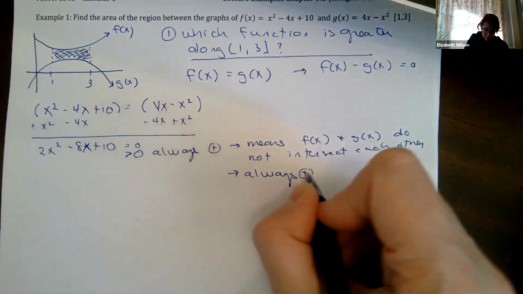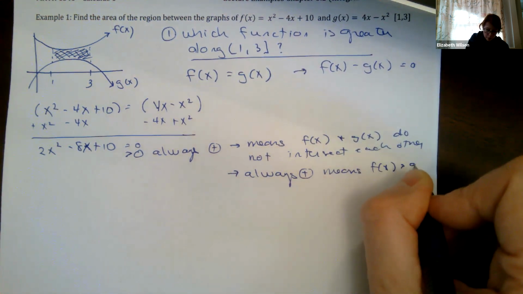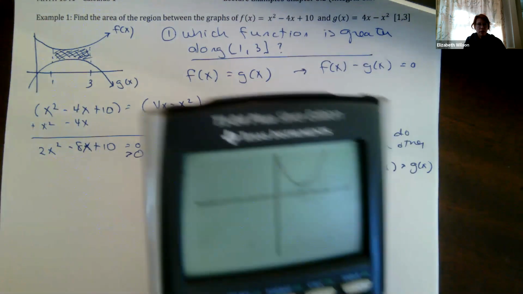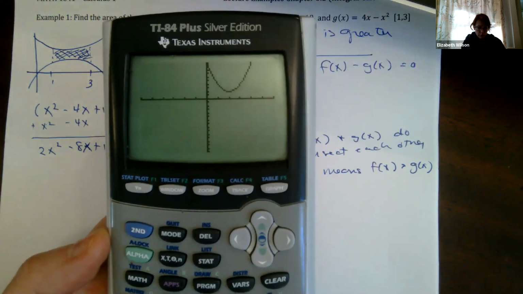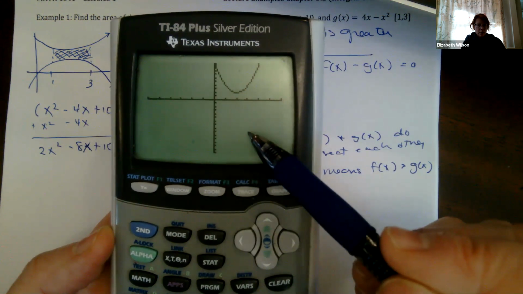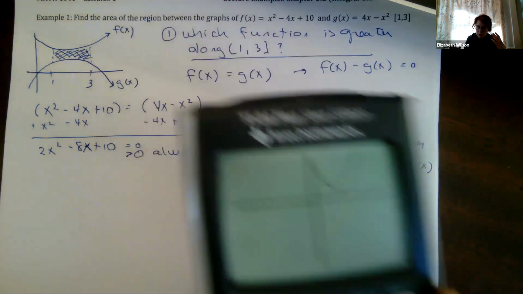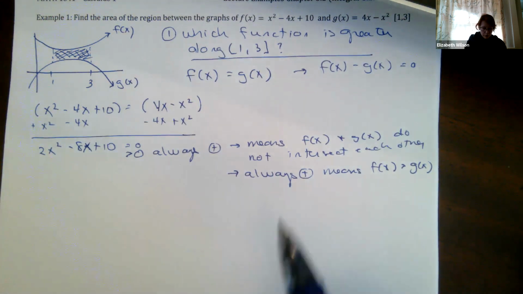Always positive means f of x is greater than g of x. If they didn't intersect each other and g of x was greater, we would have a parabola that was always below the x-axis. Okay, so then my g of x would be my upper function. Okay, just to kind of get a concept of what this looks like.